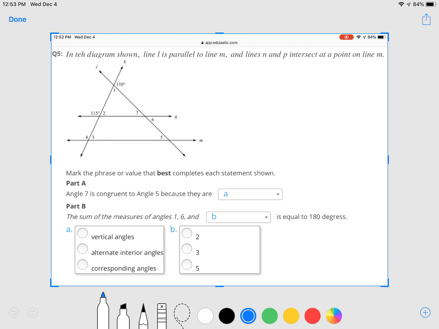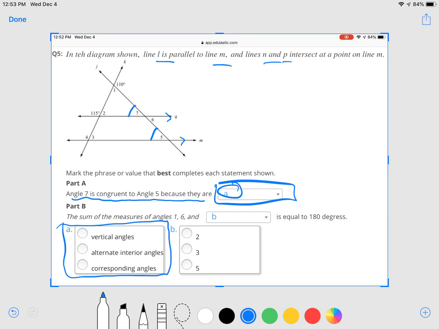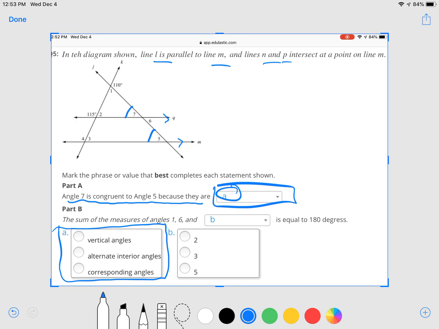It says, mark the phrase or value that best completes each statement shown. Part A, angle 7 is congruent to angle 5. Okay, so if we just go ahead and assume that these 2 lines are parallel, even though they're giving us all the wrong letters, then 5 and 7, yes, they would be congruent. Actually, the way they worded this is they're saying that they are. We need to tell them why they are, which this A corresponds to this list down here. So we're going to choose one of these options. Yes, so these are congruent, 7 and 5, and the reason is because they are corresponding angles.